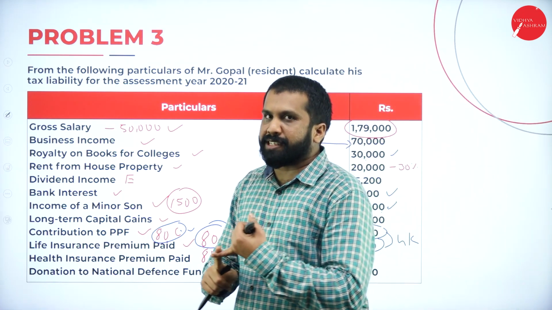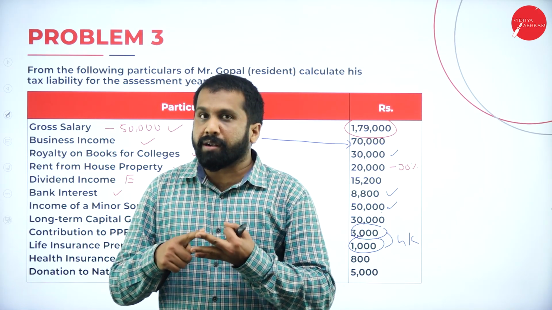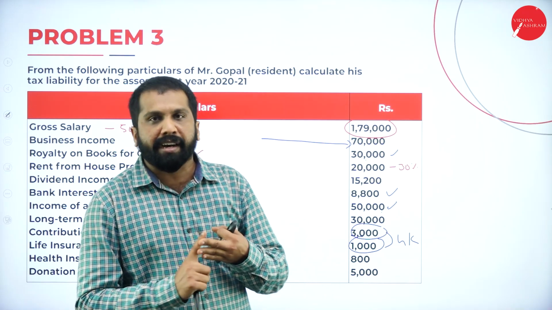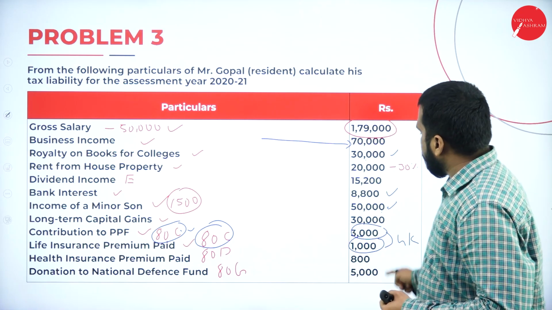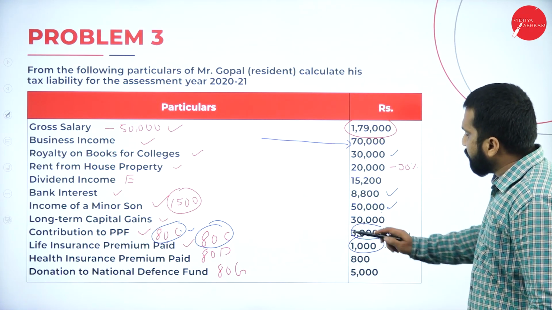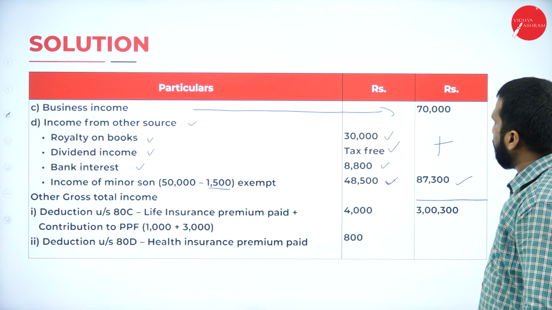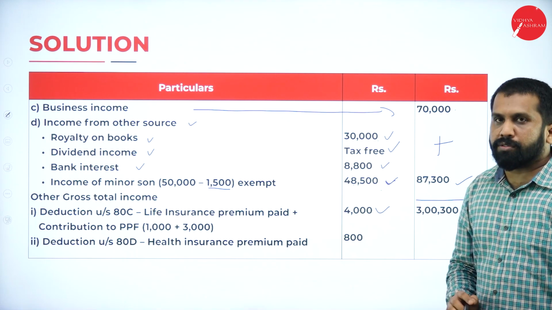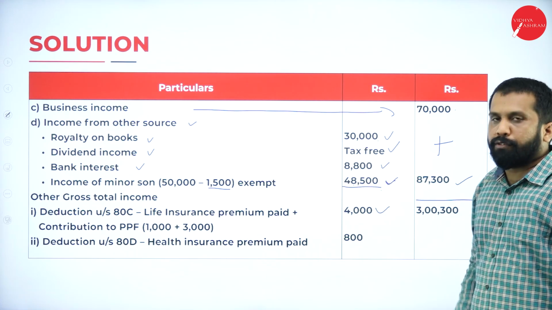All your post office investment, all your insurance payment, all the NSC certificates you bought, every kind of investment will come under 80C. So how much did we get? 3 plus 1, we got 4,000. Up to this we have completed, and this is 4,000.